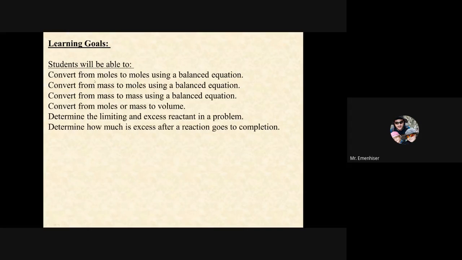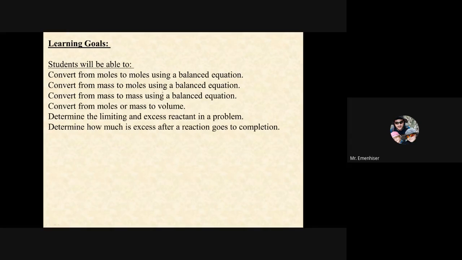All right, learning goals for today. Students should be able to convert from moles to moles using a balanced equation. So if you've got so many moles of A, how many moles of B are going to be required to react, or how many moles of your product are you going to be able to make? That's all mole to mole conversions with a balanced equation. So that's stoichiometry.